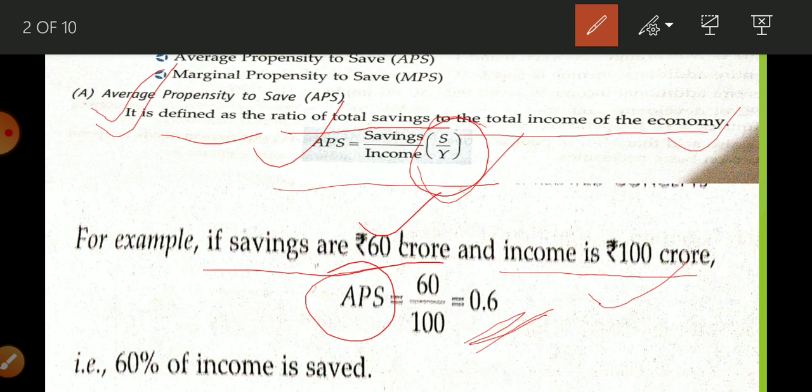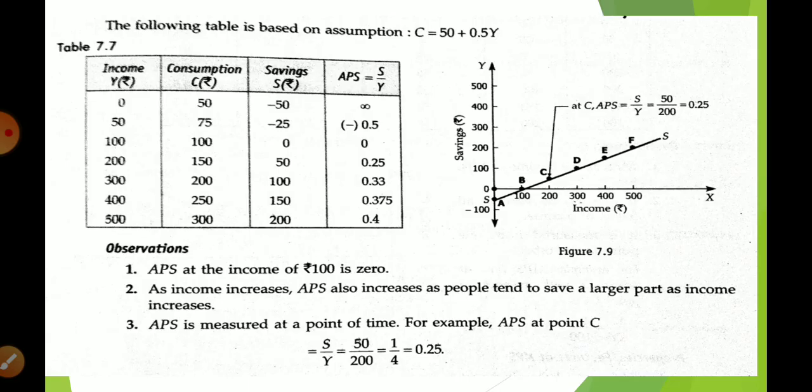Okay, students, now let me help you understand it in more detail with the help of the table and diagram. This table is based upon the assumption C is equal to 50 plus 0.5Y.